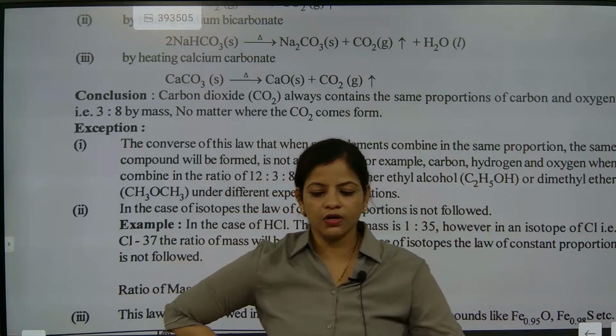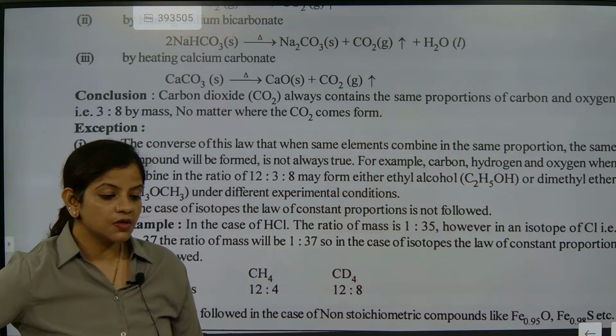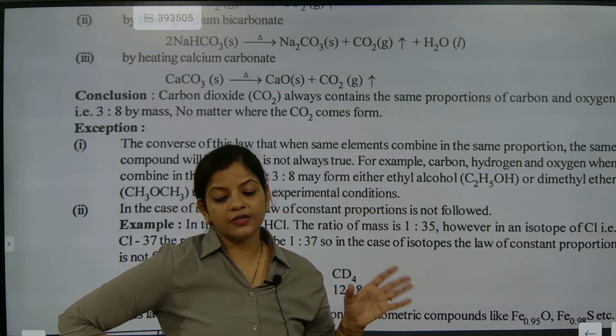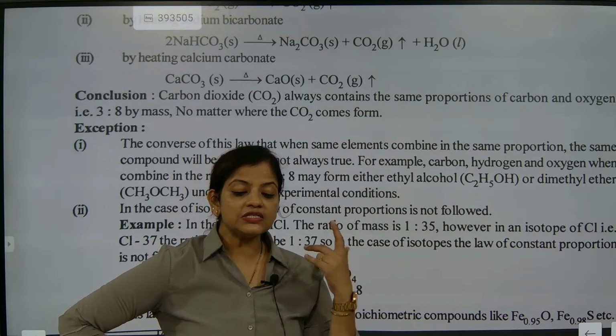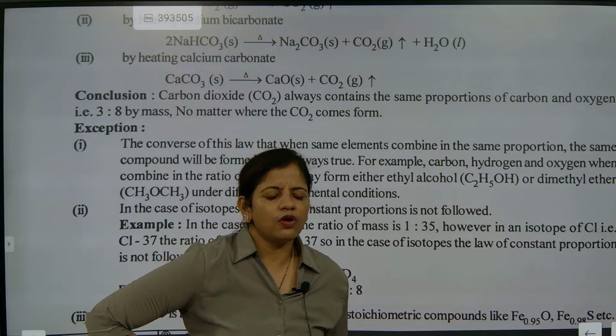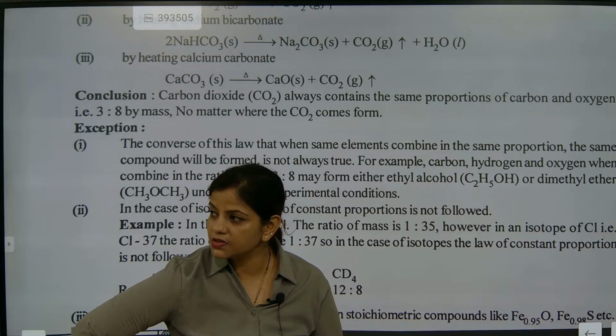Write it down. The meaning of isotopes: atoms having the same atomic number but different atomic mass. The mass is varying, so that's why they are called isotopes. Same atomic number and different mass number is considered isotopes.